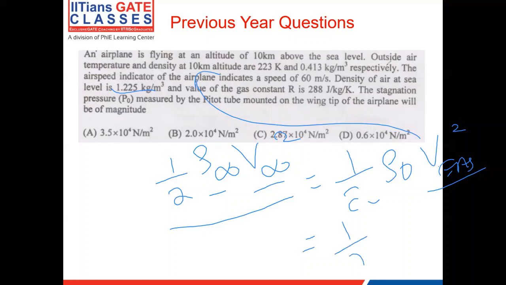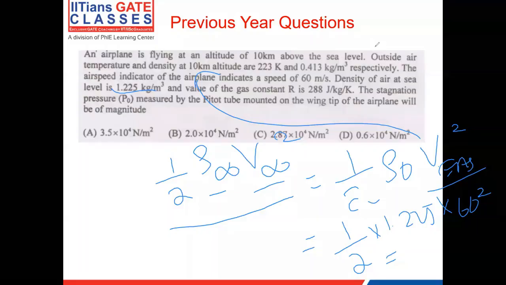So that would be half into 1.225 into 60 square, which gives the value of dynamic pressure of around 2205 pascals. So now we have the dynamic pressure as well as the static pressure.